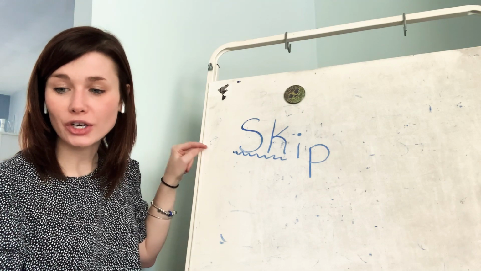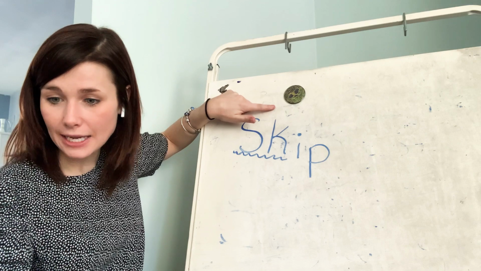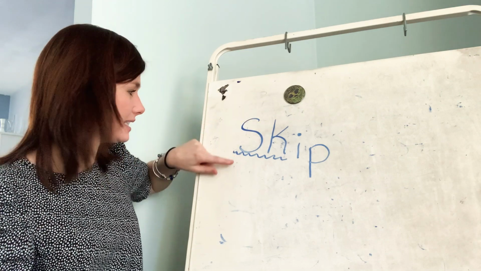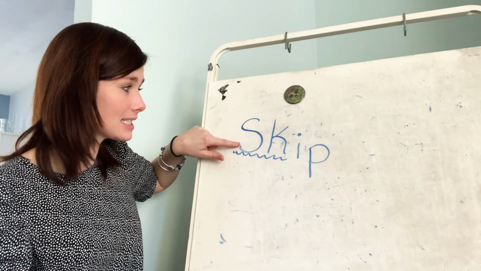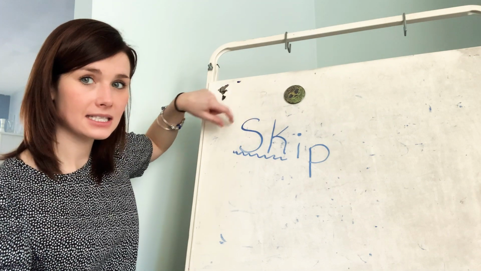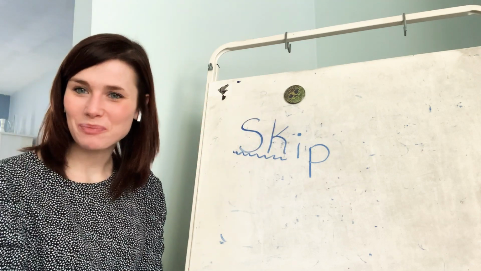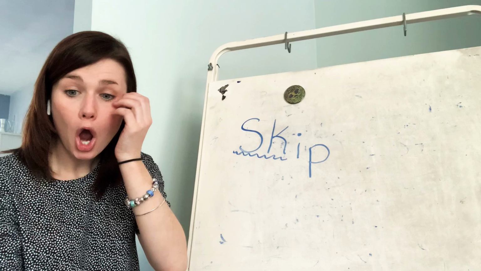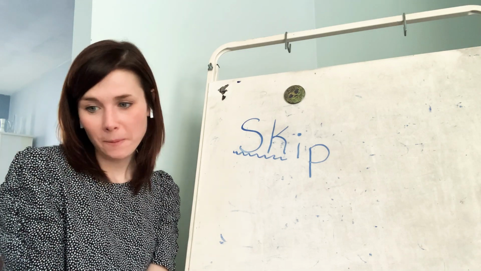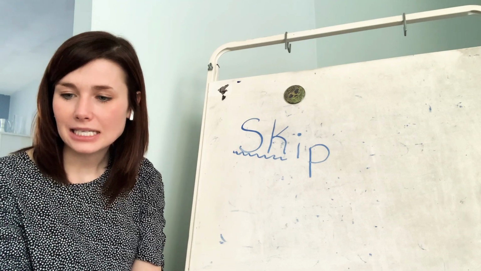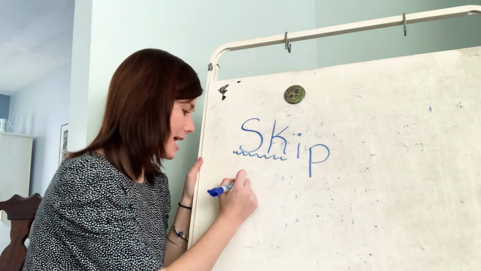You can hear each sound in the consonant cluster. You hear the S and you hear the K. So let's say this sound. Ready? Say the S sound, and then say the K sound. Skip. Nice job. All right, I'm going to show you a few more words, and I'd like you to find the consonant cluster in each word. Sound out the words, okay?